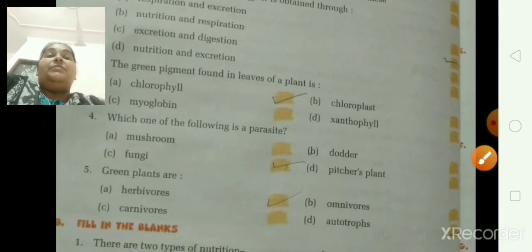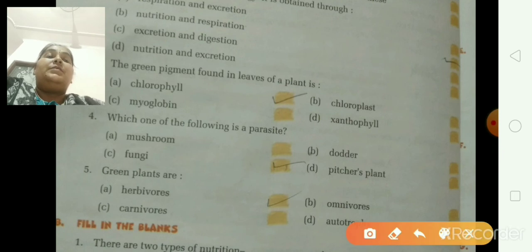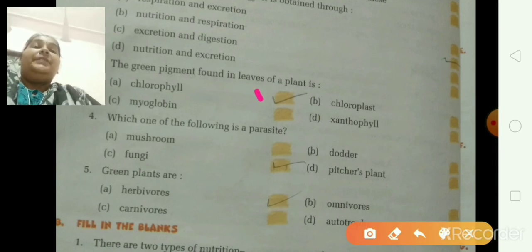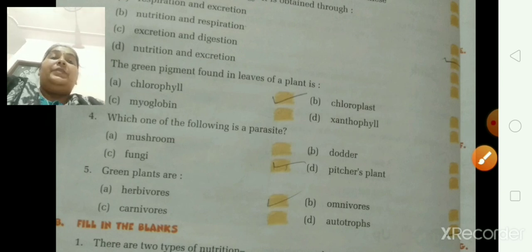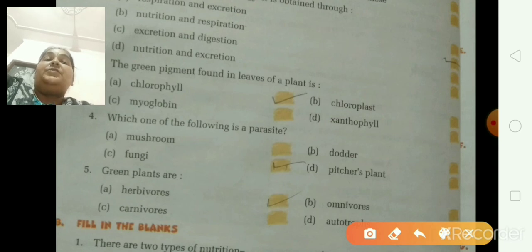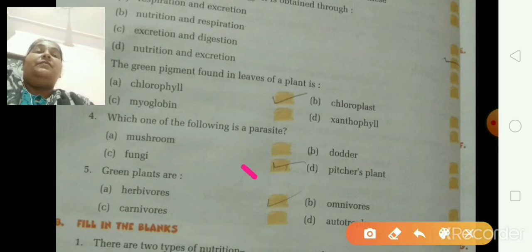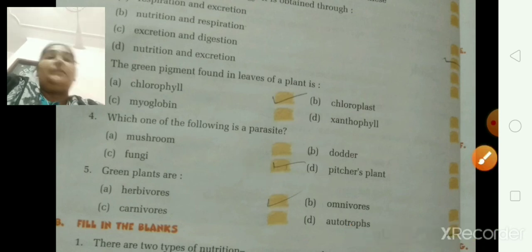Now number three. The green pigment found in the leaves of a plant is, I know everyone knows this answer, option A, chlorophyll. Now number four. Which one of the following is a parasite? I have already told you the examples. Mushroom is not the example. Dodder is not the example. Pitcher plant is an example of insectivorous plants. The left out is fungi. Option C is the right answer for parasite.